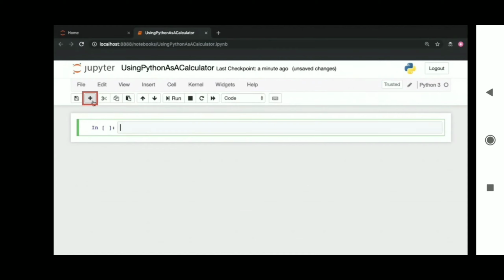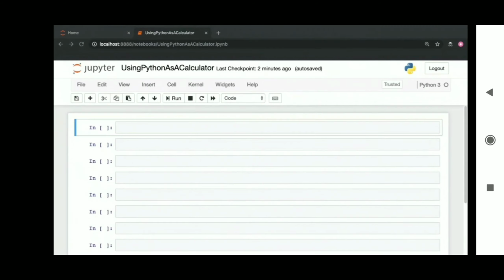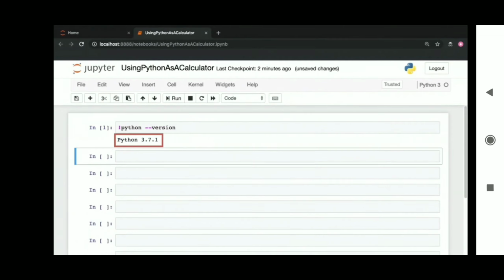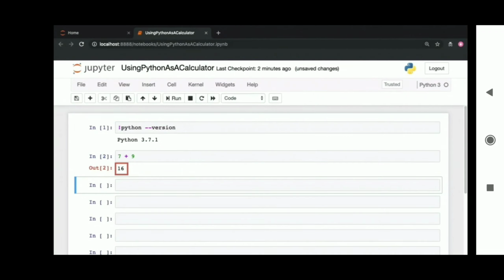You can also use this plus button here in this Jupyter Notebook menu in order to create code cells. Click on plus multiple times and a new code cell will be created each time. These are the code cells where we will write our Python code. Let's type in some simple Python code. I want to calculate 7 plus 9, so I simply type in 7 plus 9 and notice that when I hit Shift plus Enter, I get the output right here on the screen within my browser window.